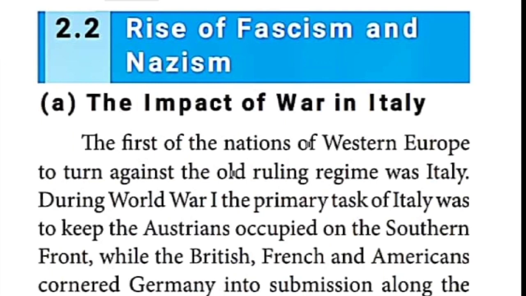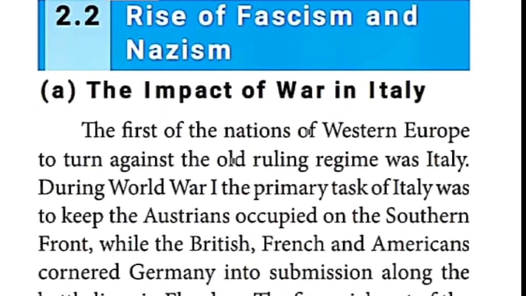Here what is given? I'm telling like a story, children. The A part, what is given? The impact of war in Italy. What was the result of war in Italy? So that one I am telling. Italy participated in the First World War on the side of the Allies. Everybody knows, is it? They were the supporters of the Allies.